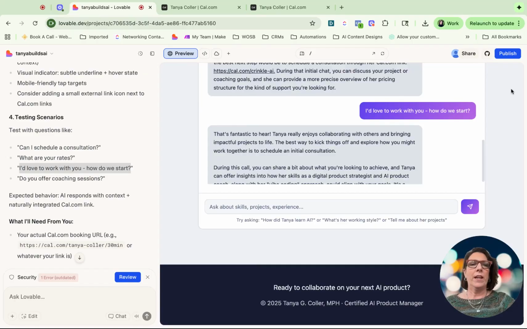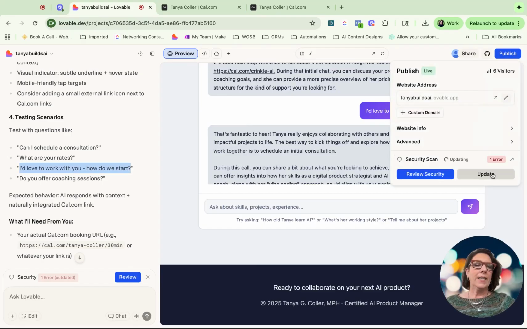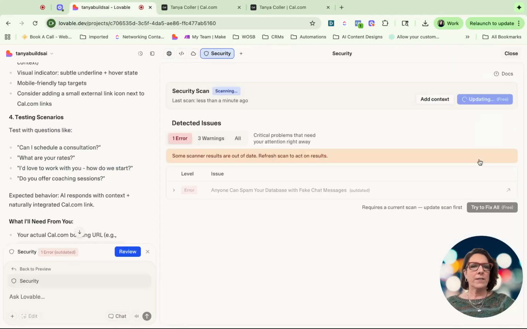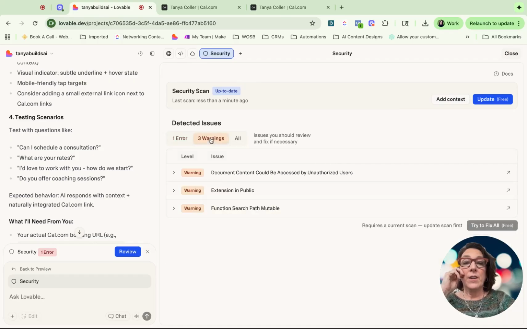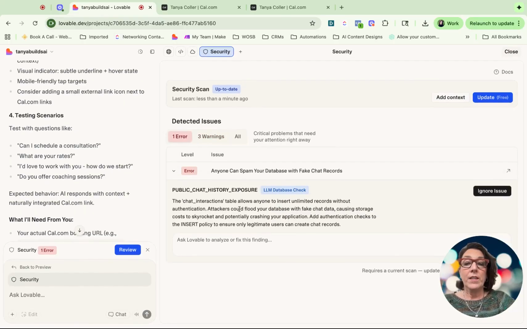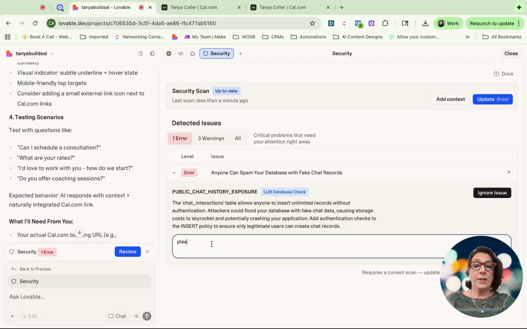I'm in preview mode right now, so I actually want to get it out so that people could use it anytime. So before I go, let's take a look to see what this error is. Anyone can spam your database with fake chat messages. I don't love that. Here are some warnings: document content could be assessed. We'll do one error and, please fix this.